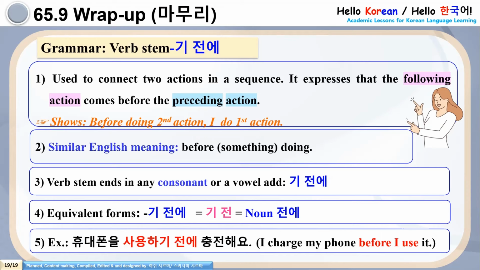Please memorize this sentence. 휴대폰을 사용하기 전에 충전해요. 휴대폰을 사용하기 전에 충전해요. Please repeat with me once more, 여러분. 휴대폰을 사용하기 전에 충전해요. I charge my mobile phone before I use it. So this lesson is over now.